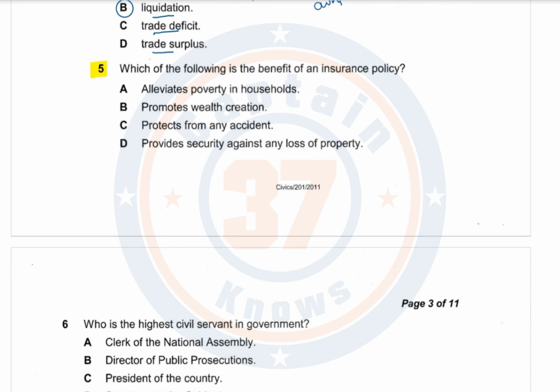Question number 5. Which of the following is the benefit of an insurance policy? Insurance is very important. If you own a car or you own a house, or farmers can also insure their crops. That simply means what you're trying to do, is it A, alleviate poverty in the households? B, promote wealth creation? C, protect from any accidents? Or D, provide security against any loss of property? The answer is D. Insurance exists to provide security against loss of any property.